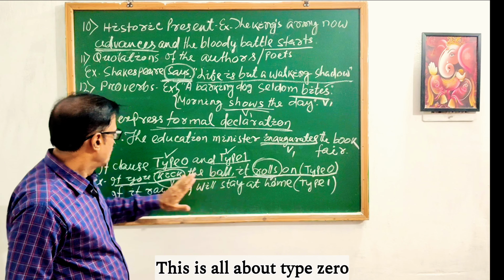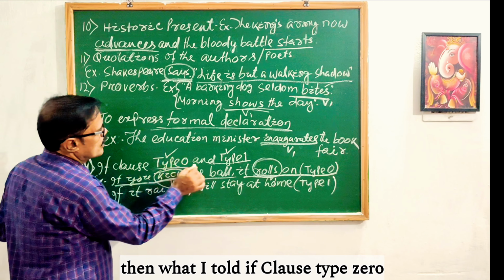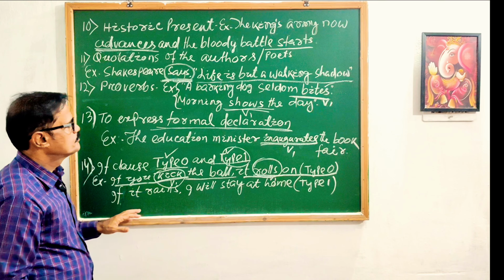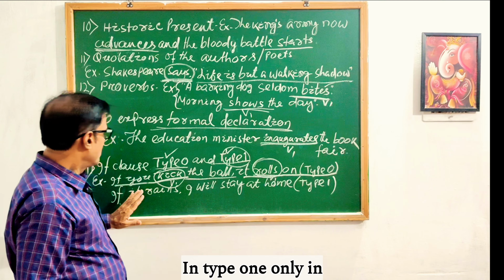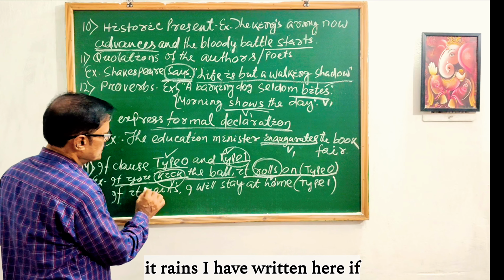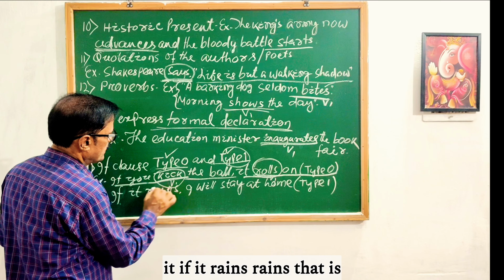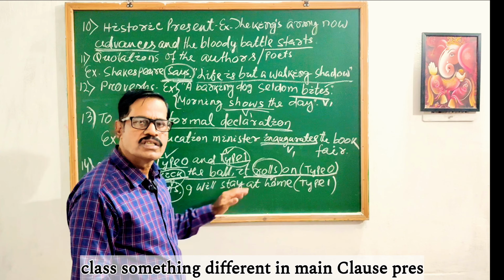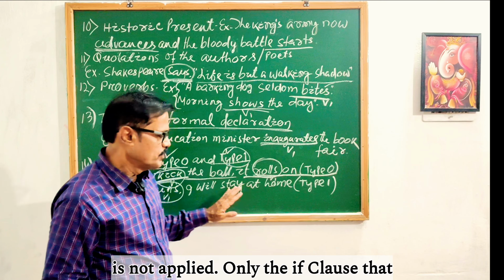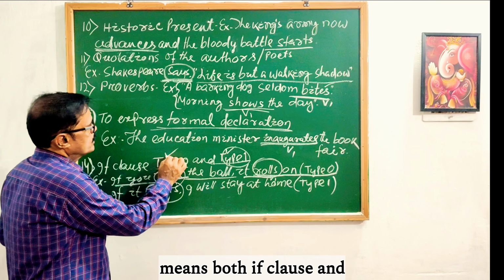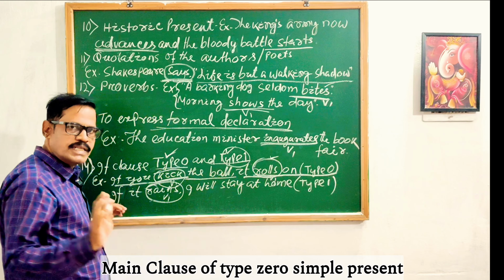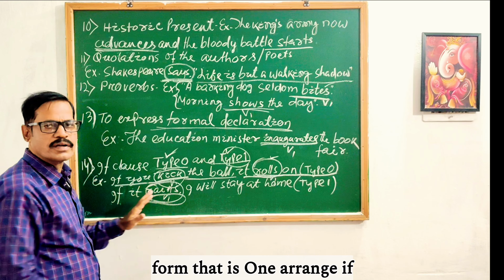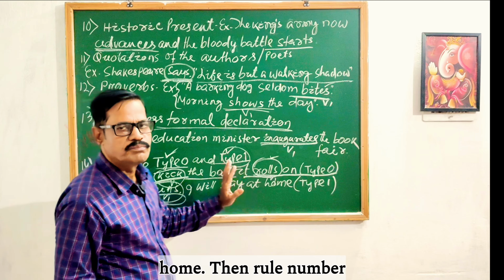This is all about type 0. Then, as I told you, if clause type 0 and type 1 also. In type 1, only in the if clause present simple is used. You see, if it rains, that is V1. If it rains, I will stay at home. That is the main clause, so the main clause is something different. In the main clause, present simple is not applied, only in the if clause. That means in type 0, both if clause and main clause use simple present. But in type 1, only the if clause takes the present simple form, that is V1, rains. If it rains, I will stay at home.